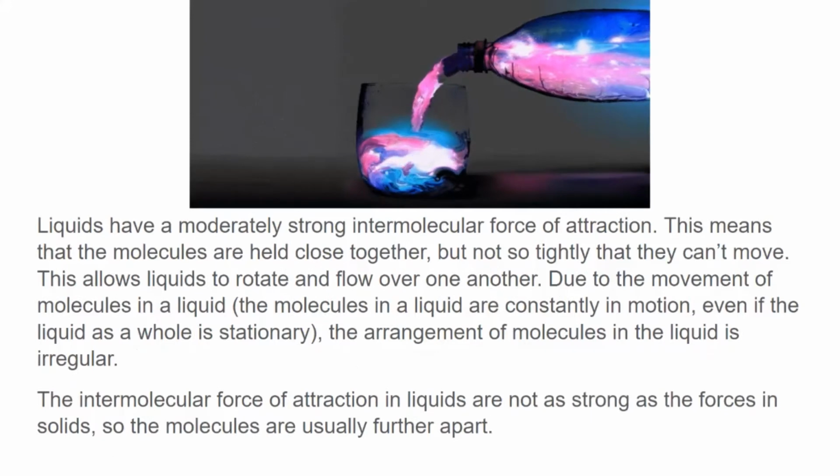Liquids. Liquids have a moderately strong intermolecular force of attraction. This means that the molecules are held close together, but not so tightly that they can't move. This allows liquids to rotate and flow over one another. The molecules in a liquid are constantly in motion, even if the liquid as a whole is stationary. The arrangement of molecules in the liquid is irregular.